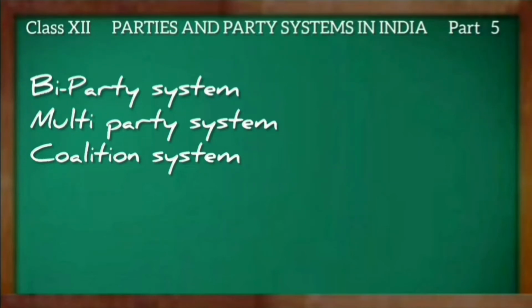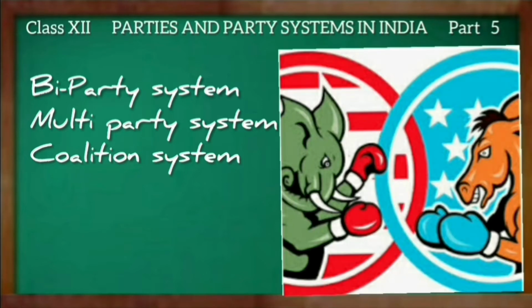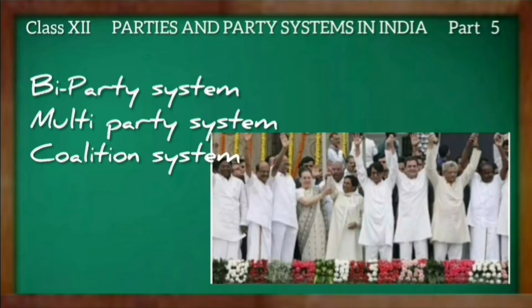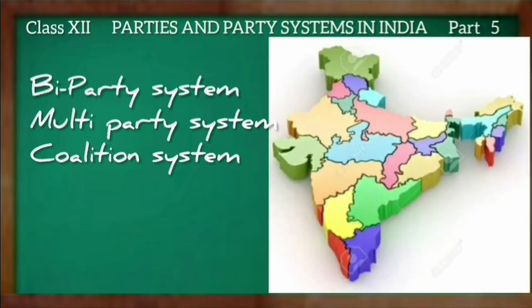Hello everyone, this is the fifth part of the chapter Parties and Party Systems in India. In this part I am going to explain the biparty system, multi-party system and collegiate system. And students, we will also see when these systems came up in India at different points in time.